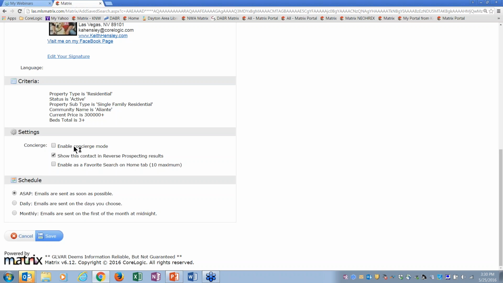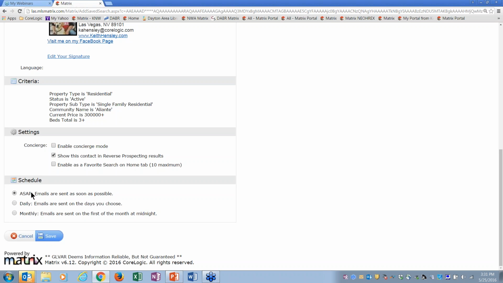I just want to make a mention of this now. We'll come back and show you this later, but enable concierge mode. That is for those people who do not want the client to see it first. So if I come down here to the schedule and I say ASAP, daily, once a day, twice a day, or monthly, it's going to go to that client, Justin and Sue in this case. But if I don't want Justin and Sue to see it before I look at it, what you're going to want to do is enable the concierge mode. Then it doesn't go to them, and you'll see it here on my home page that you've got new matches. So just remember that concierge mode, okay, and we'll see that again.